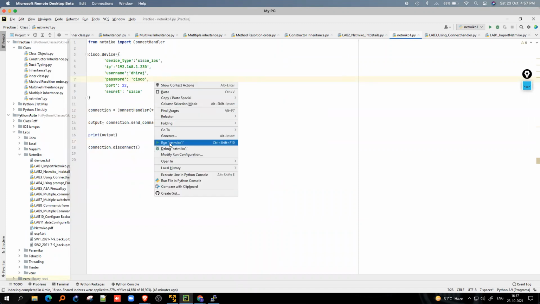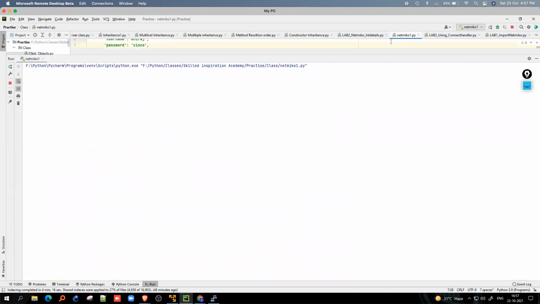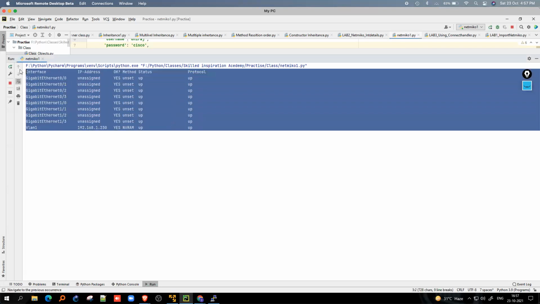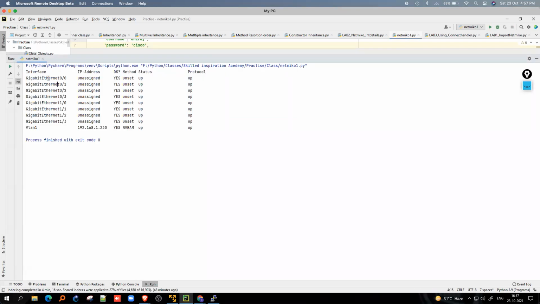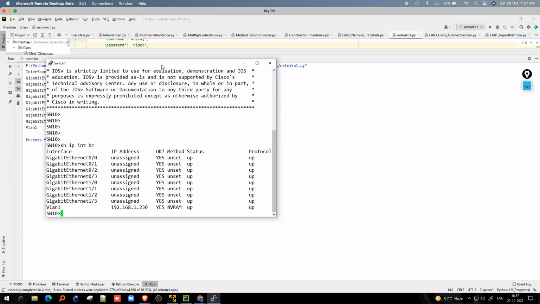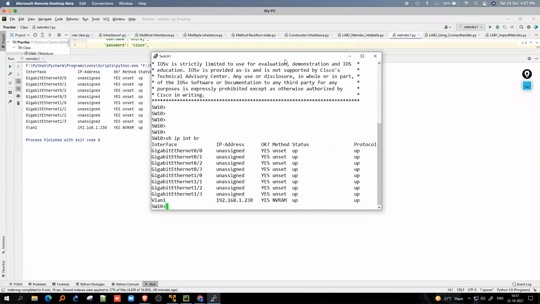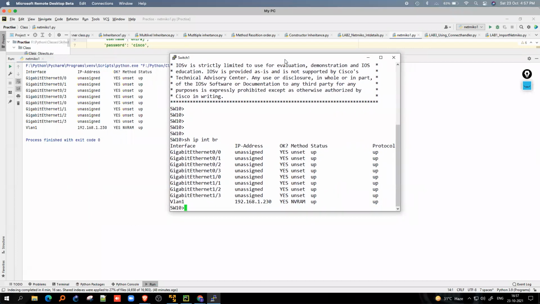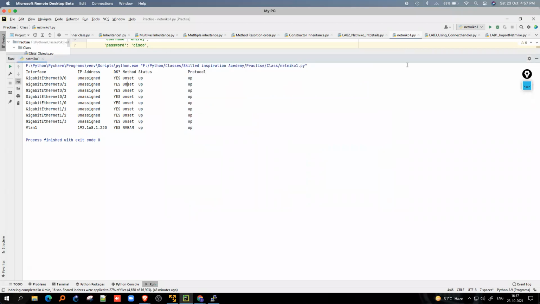So right click and run netmiko1, which is the file name that I have. See guys, I'm getting the output: interface Giga 0, interface 0/1, 0/2, and so on. I also have a VLAN configured. If you want to see show ip interface brief, see the same output that you are getting over here, and it's a pretty good thing you will get within a specific time. So that's it about this particular code.